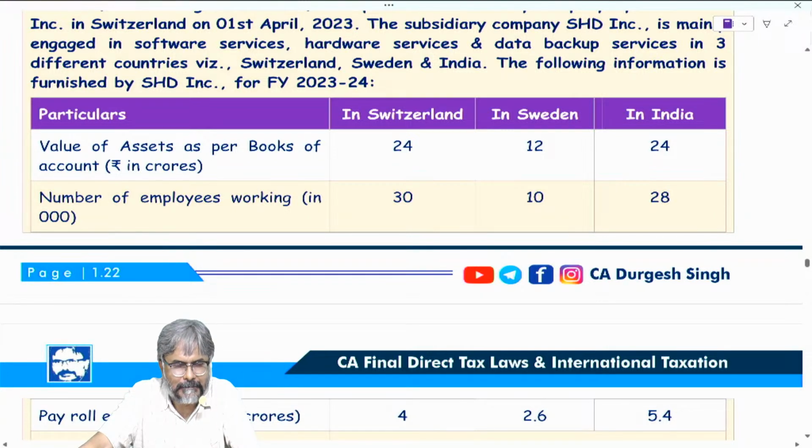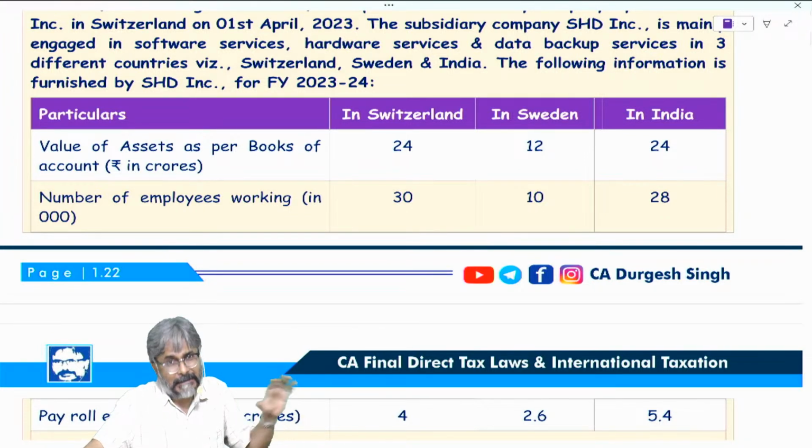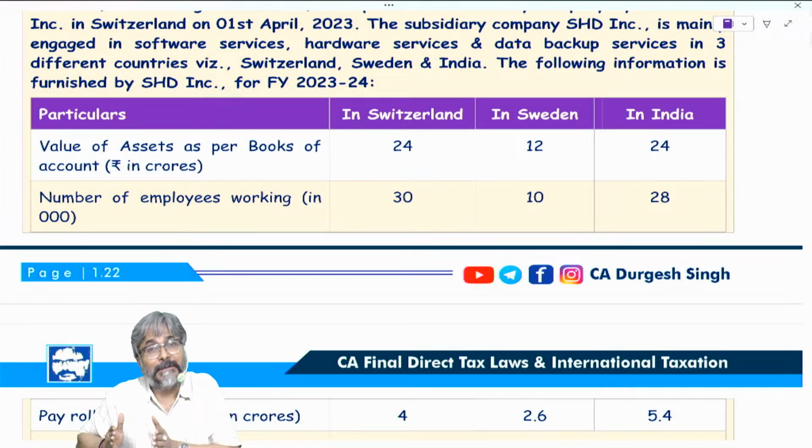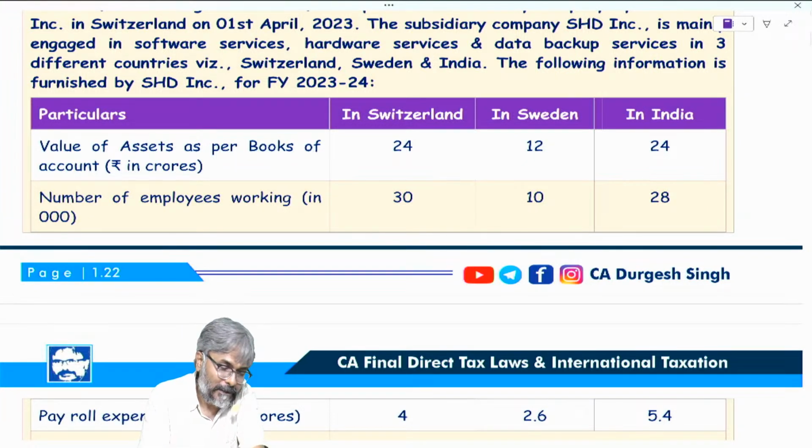Now students, this would be a very small session in which I have to just close yesterday's discussion that we were doing, and once that has been closed, then tomorrow we will be starting with the most important section of non-resident taxation, students, and that is section number 9, the income which is deemed to accrue or arise in India. Very important discussion, students. This is going to be a breakthrough for all of you in your CA final journey. So students, on that note,